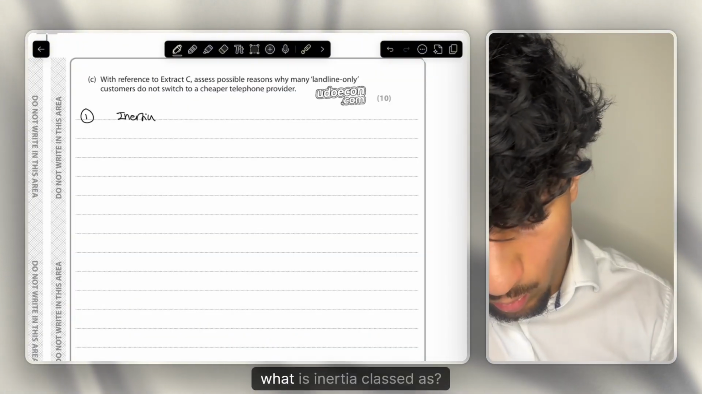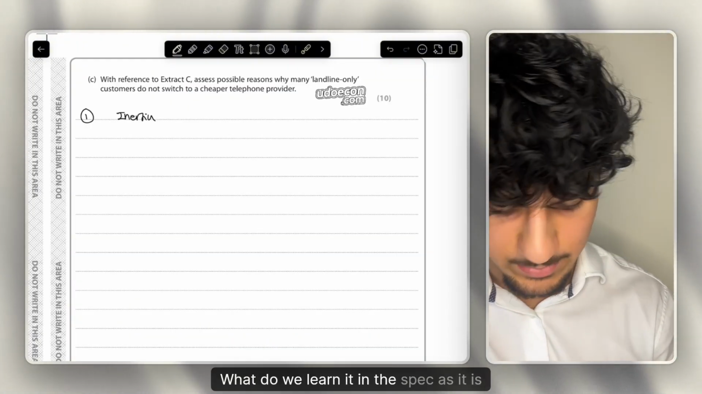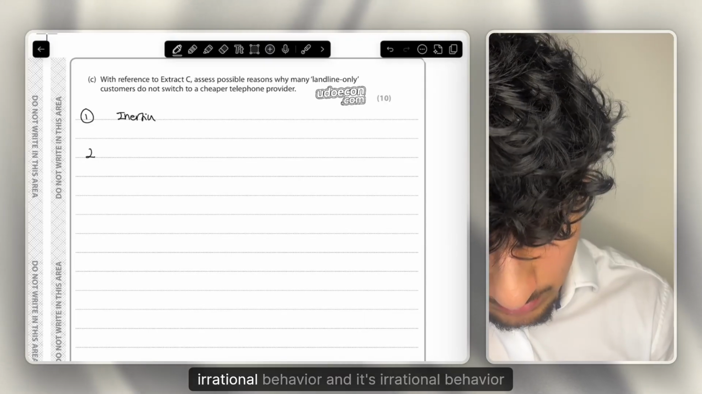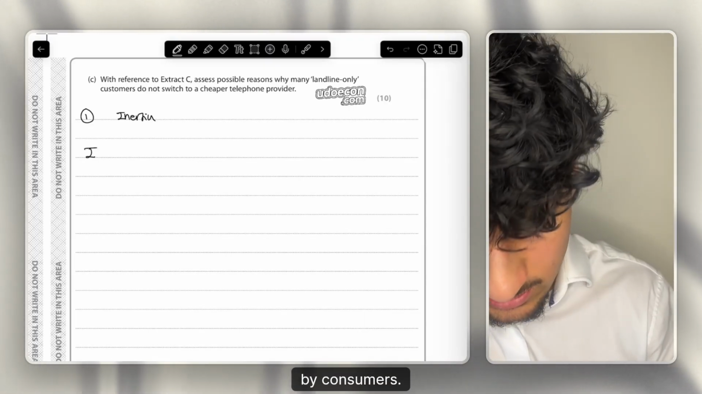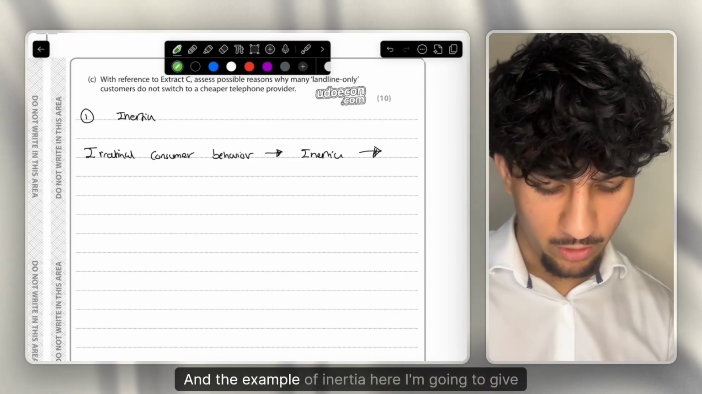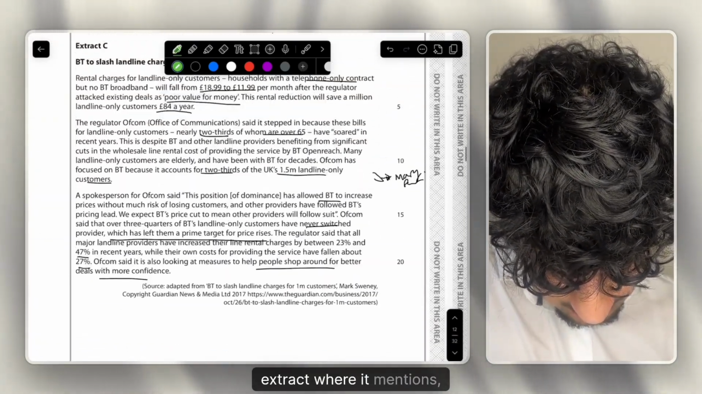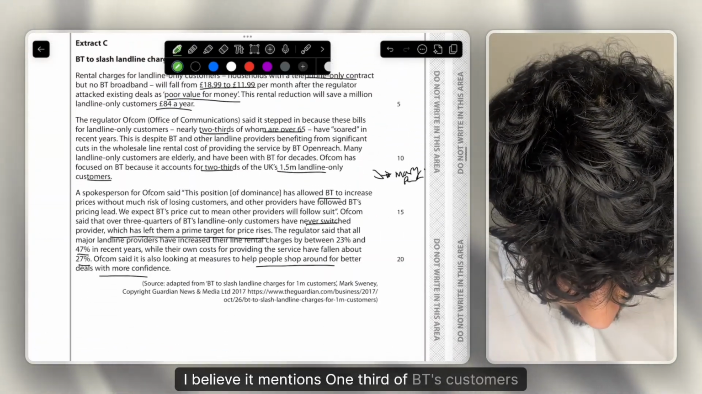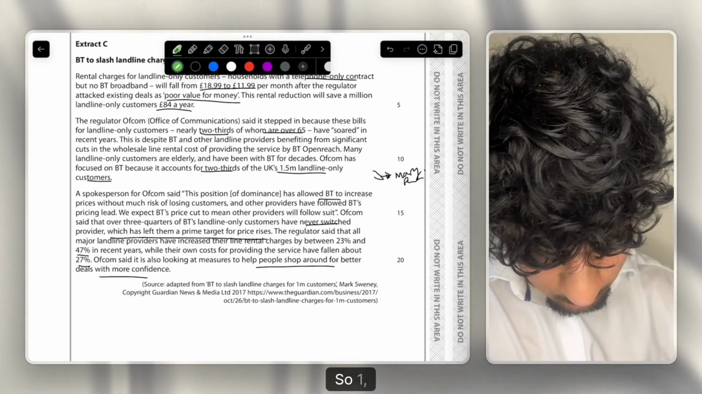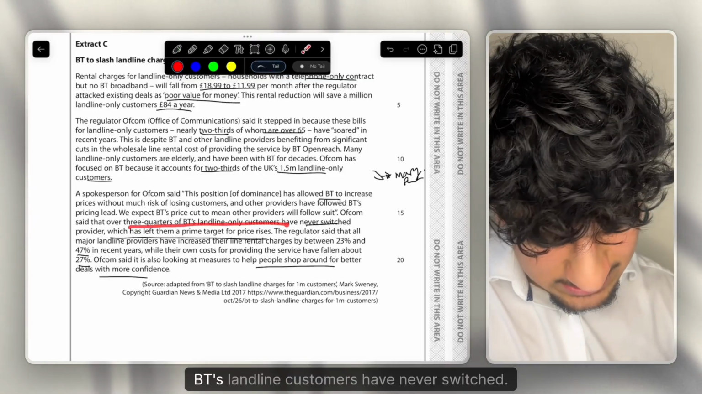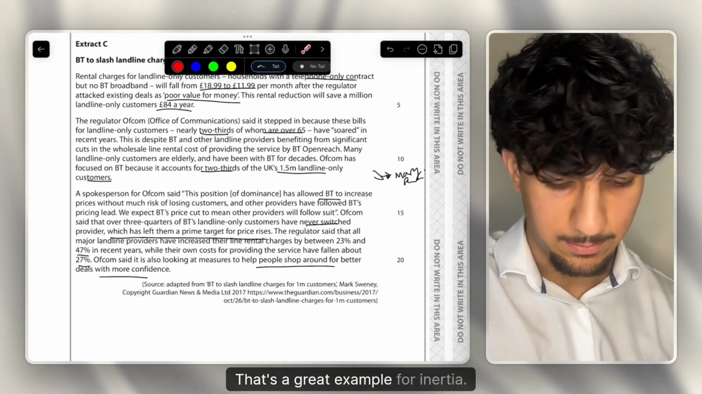So first things first, what is inertia classed as? What do we learn it in the spec as? It is irrational behaviour, and it's irrational behaviour by consumers. Okay, and the example of inertia here I'm going to give is from the extract where it mentions, I believe, that 1/3 of BT's customers haven't yet switched. So one quarter of BT's landline customers have never switched. That is a great example for inertia.